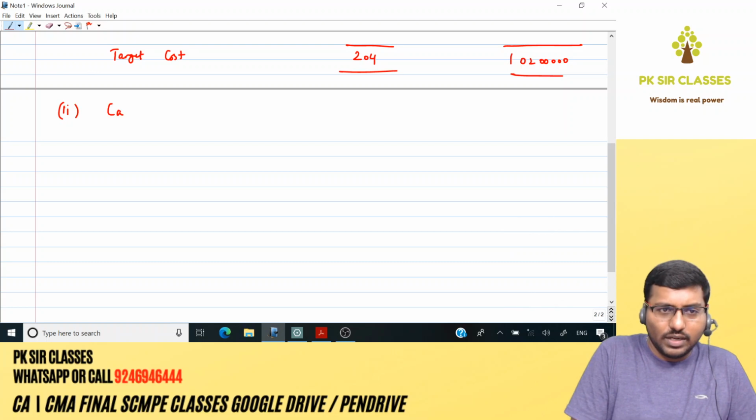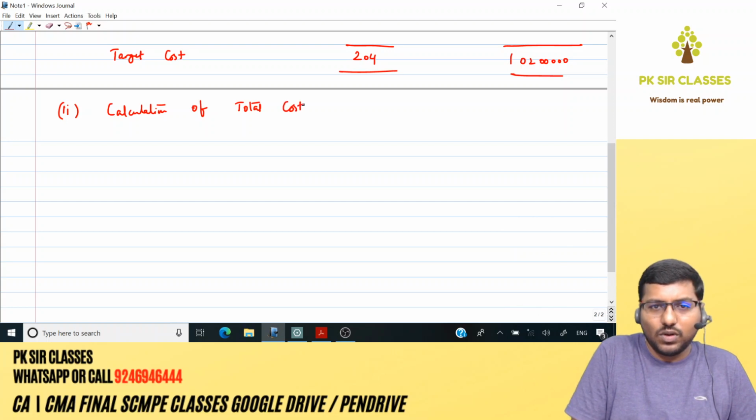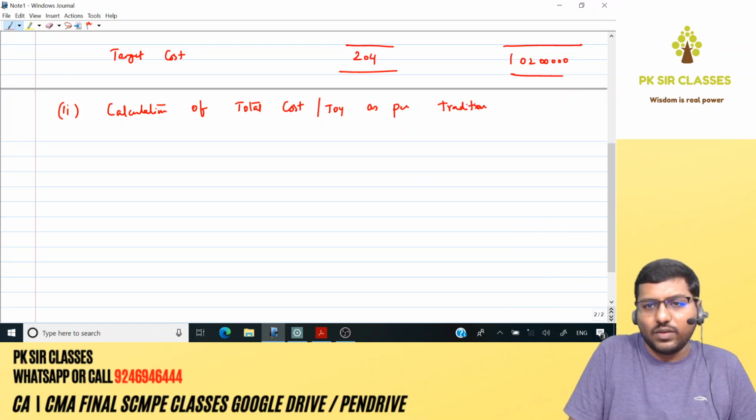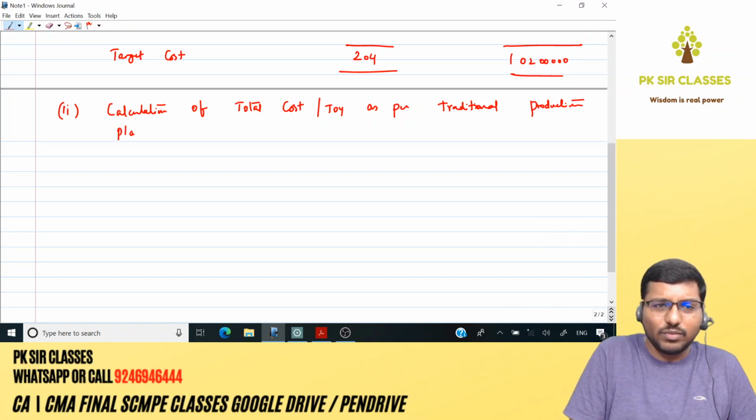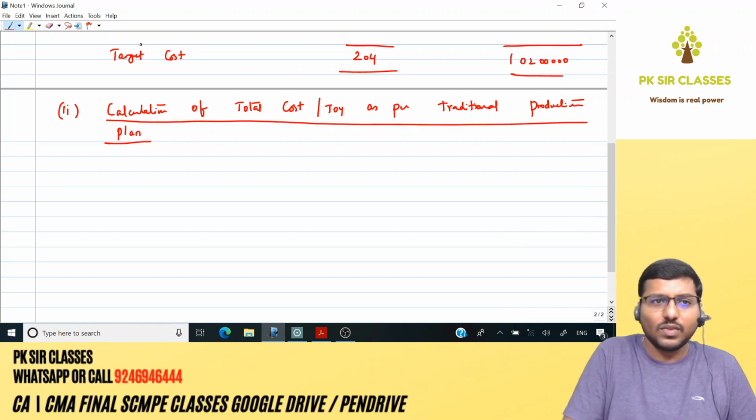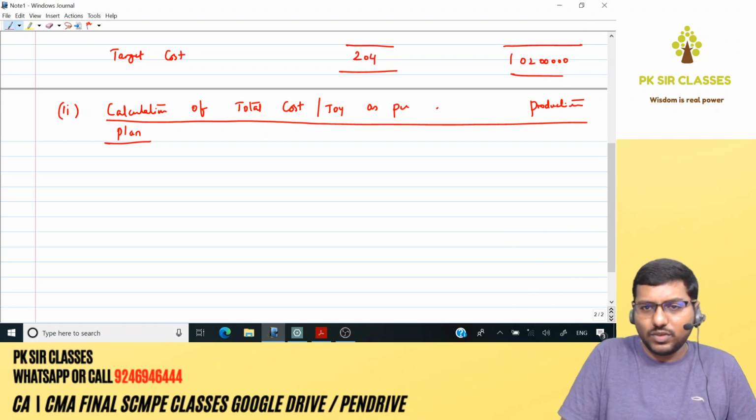Let's go for that. So what is the second part? We need to do the calculation of total cost per toy as per traditional production plan, or you can simply call it the existing production plan. That way also it works. If you don't want this name, you can just simply call it existing production plan.